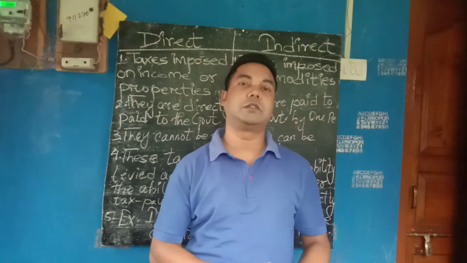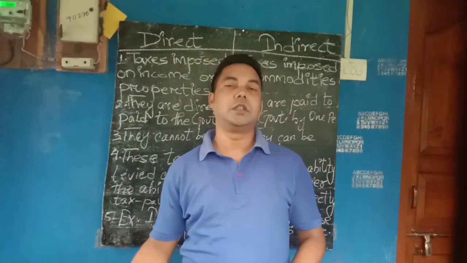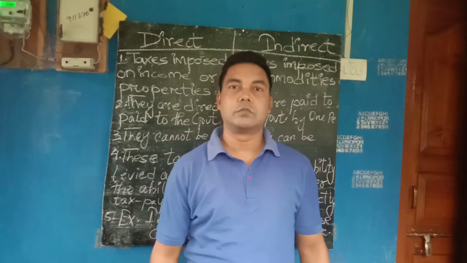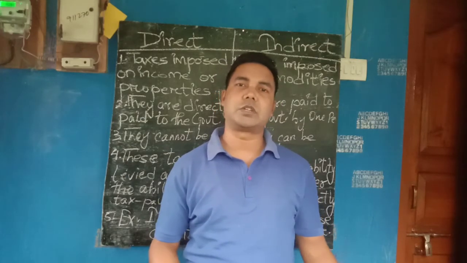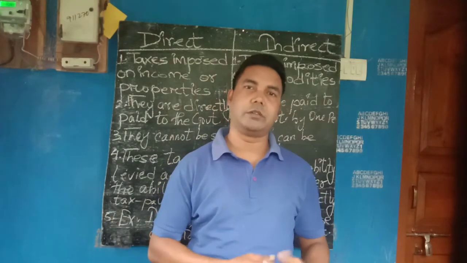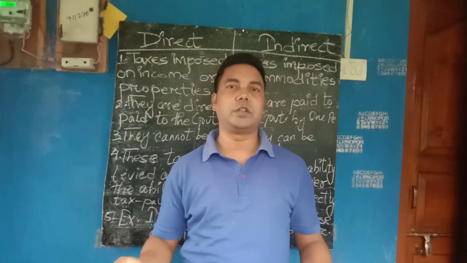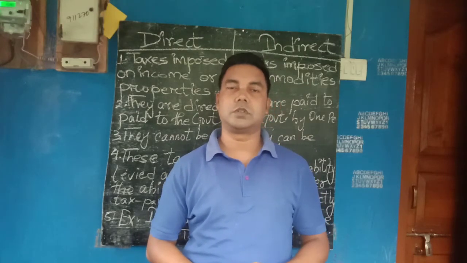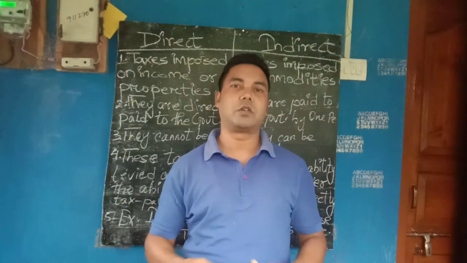How indirectly? If you have more income, then you will purchase a costly item. If you purchase a costly item, then you are paying the tax in that way only. And if you don't have income, then you will not buy the costly item.